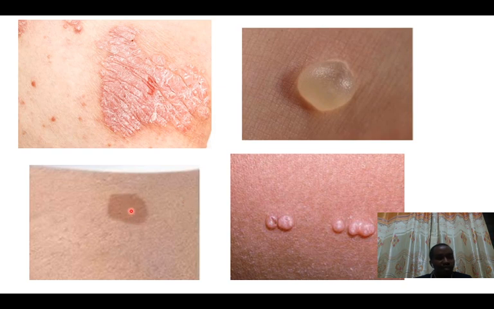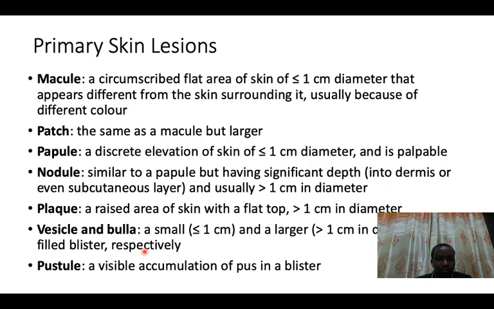So we call this a macule, if you remember the definition of a macule: a circumscribed flat area of skin less than 1 centimeter in diameter that appears different from the skin surrounding it, usually because of different color. But remember, was that image showing a skin lesion less than 1 centimeter? We shall come to see. If it's greater than 1 centimeter, then it's not a macule, but rather a patch.